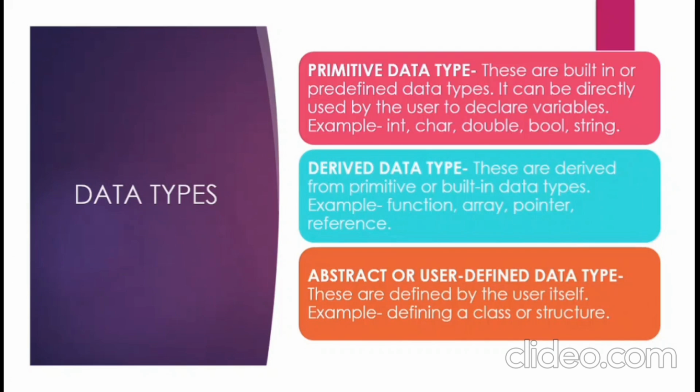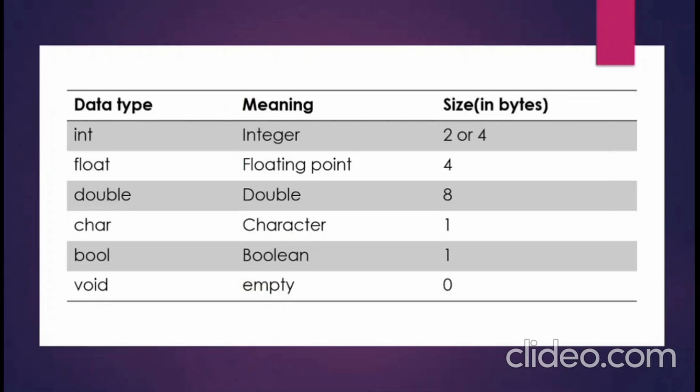Abstract or user-defined data types. These are defined by the user itself, like our classes or our structures. These are the data types and their size in bytes. Int has 2 or 4 bytes, float has 4 bytes, double has 8 bytes, char has 1, bool has 1, void, which is empty, has 0.